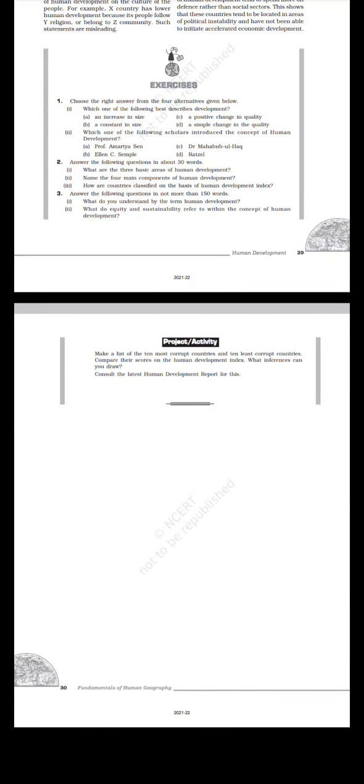Project activity. Make a list of the 10 most corrupt countries and 10 least corrupt countries. Compare their scores on the Human Development Index. What inference can you draw? Consult the latest Human Development Report for this.